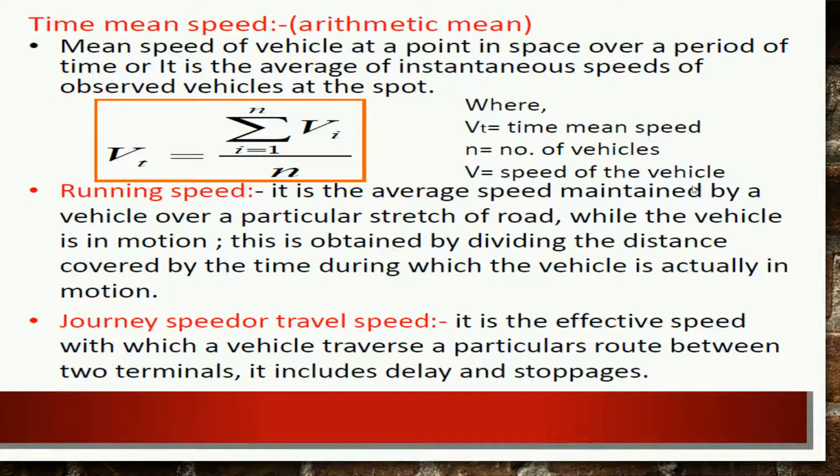While doing the speed study, we have to calculate the time mean speed, which is called the arithmetic mean. And how is it defined? It is defined as the mean speed of the vehicle at a point in space over a period of time, or it is the average or instantaneous speed of the observed vehicles at this spot. By using this formula, sum of v i divided by n, we can calculate the time mean speed, where the summation is from i to n, n is the number of vehicles and v is the speed of the vehicle.